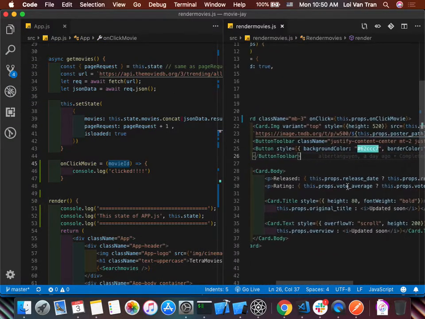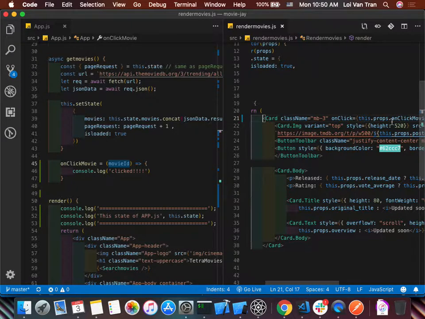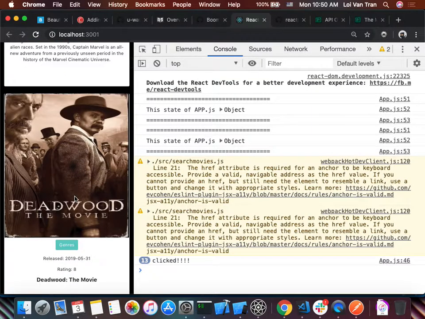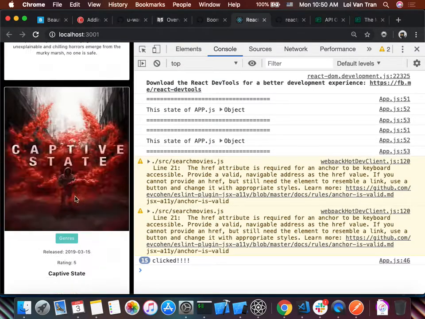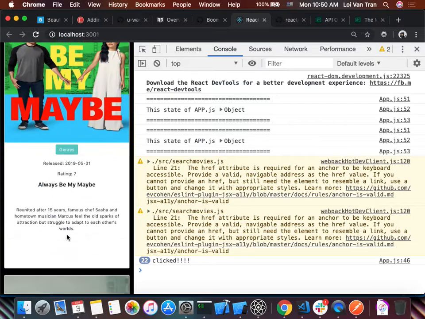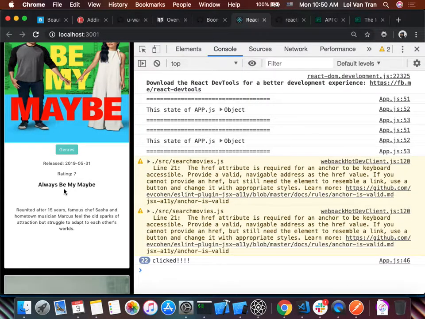If we click on this card and this function fires on the onClick event listener, the property, this should fire. Just refresh, let's click a movie. And we can see that when we click on a card, it does in fact fire. And it's not just one card, it's every single card that we click on, we can see this happen. Anywhere in the card? Any card, because every single card. No, I meant like anywhere in the card. Anywhere in the card as well. I'm just doing this really bad right now.